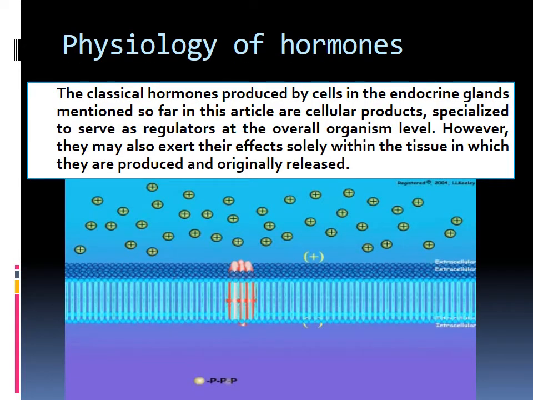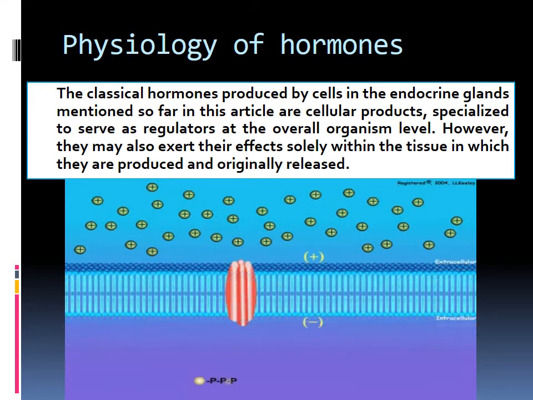Physiology of hormones. The classic hormones produced by cells in the endocrine glands mentioned so far in this article are cellular products specialized to serve as regulators at the overall organism level. However, they may also exert their effects solely within the tissues in which they are produced by local release.